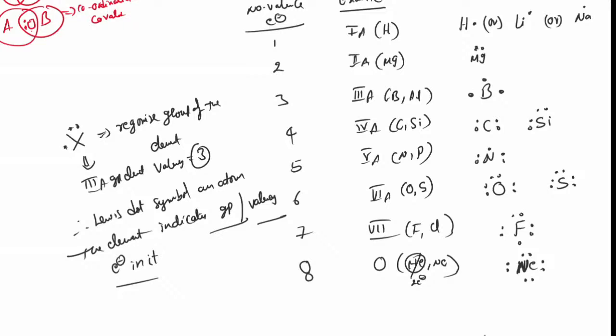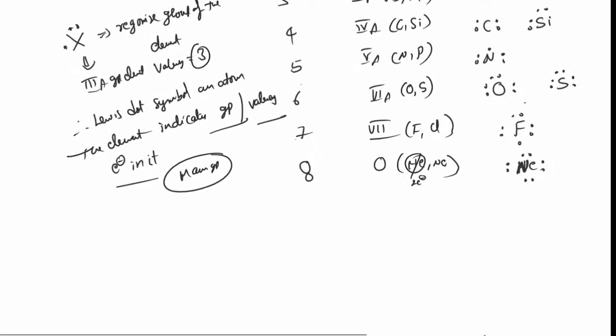If valence electrons are 5, 5th group, 6, 6th group, that is only for main group elements. It is applicable for main group elements. Okay. Now you go for the next.